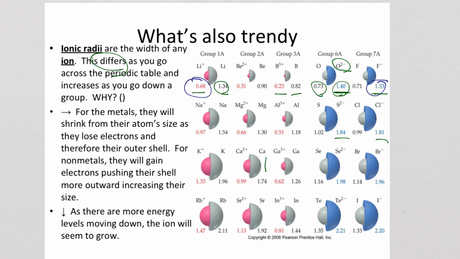On the other hand, as we go down the energy levels, guess what? There's another energy level. So it's going to seem that they grow going down. Because this one has 2 energy levels, 3, 4, 5. So even though they're doing the same thing, as we go from one to the next, you can see that they grow in size because we're going up energy levels. Adding another layer, just like we did with atomic radii.